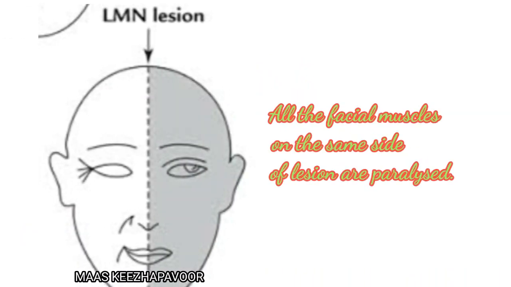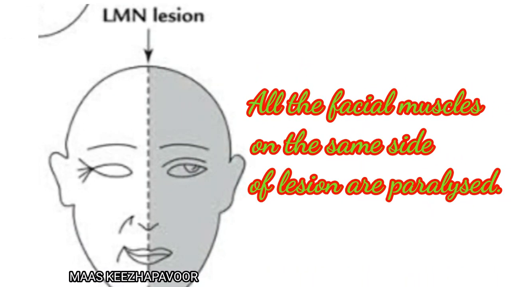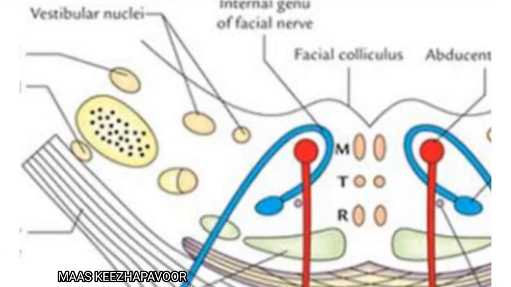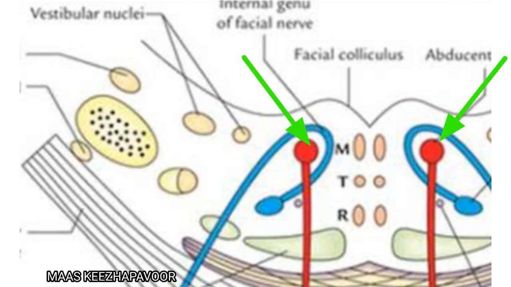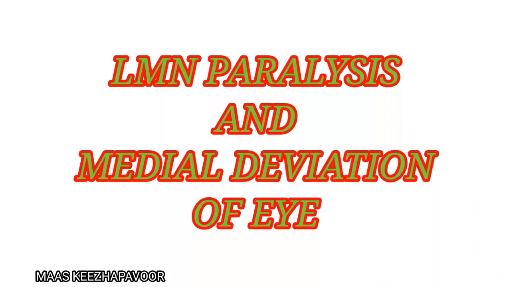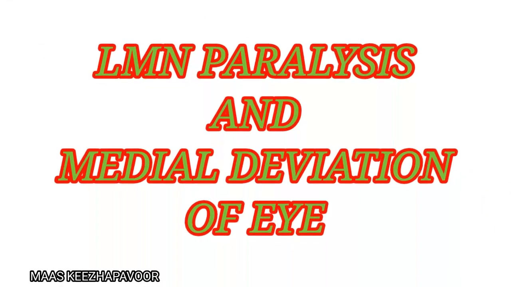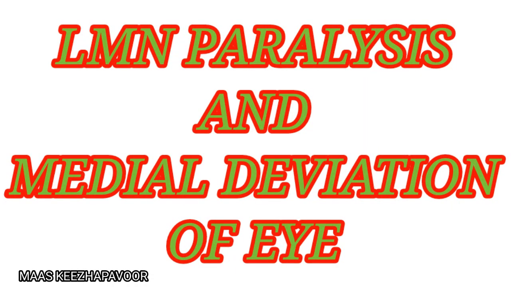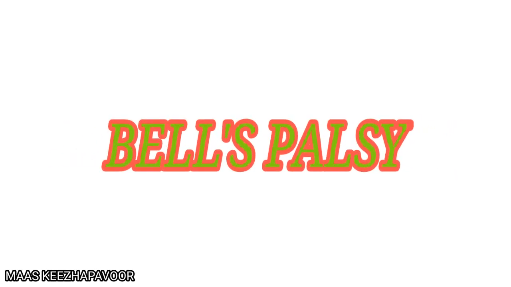In this lesion, all the facial muscles on the side of lesion are paralyzed. The injury may involve nucleus of abducent nerve which supplies lateral rectus muscle. If abducent nucleus is also involved, the patient along with lower motor neuron paralysis of the face will also have medial deviation of eye. The most common type of infranuclear lesion is Bell's palsy.